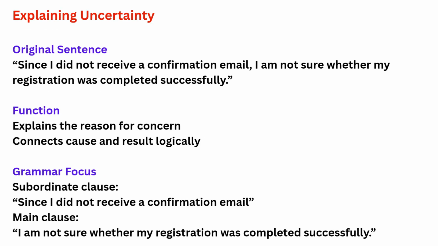Next, the writer explains the reason for uncertainty. The sentence says, "Since I did not receive a confirmation email, I am not sure whether my registration was completed successfully." Here, the subordinate clause beginning with "since" explains the cause of the concern. The writer logically connects the missing confirmation email with uncertainty about the registration status. This type of cause and effect explanation is very common in formal problem reporting emails.